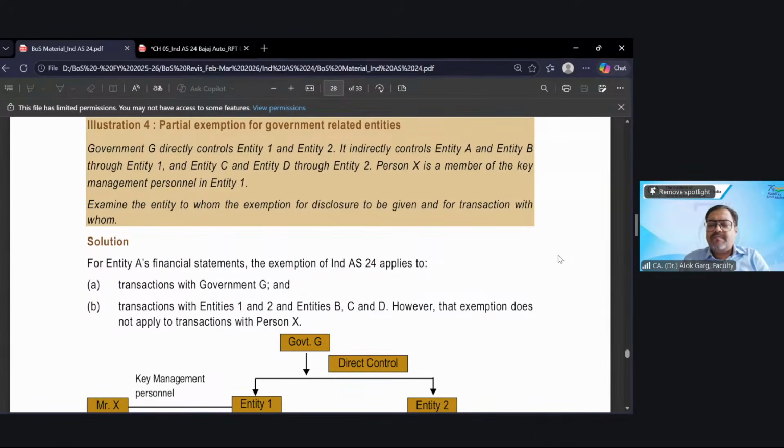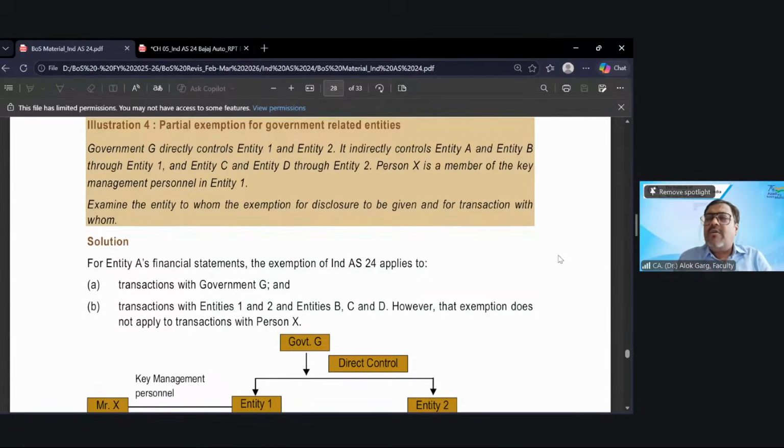What should it be? So sir, I think it is wholly exempted only for transactions with the government. Technically, the transaction with only government, so basically either government or government related entities. For example, government is having a stake in entity 1 and entity 2.